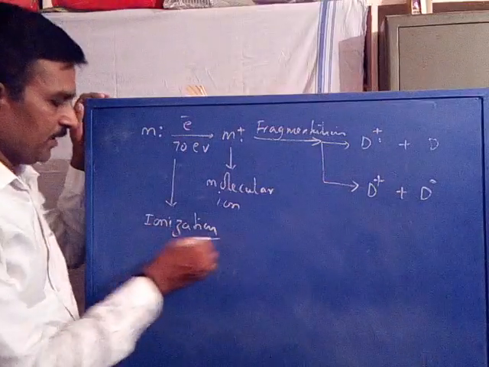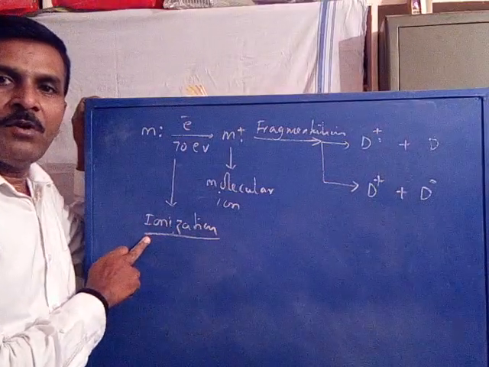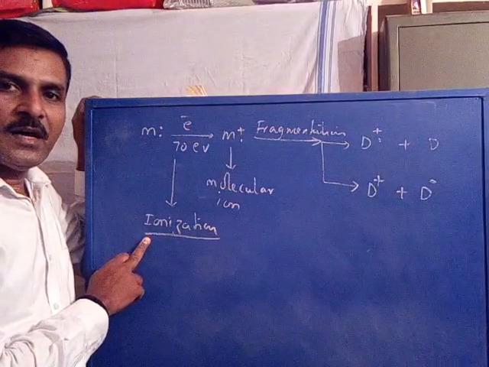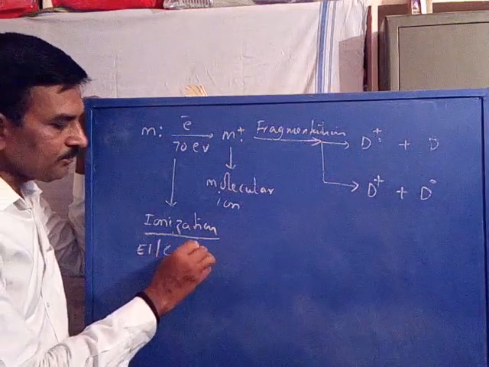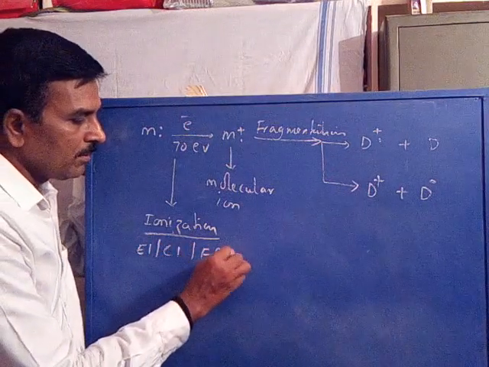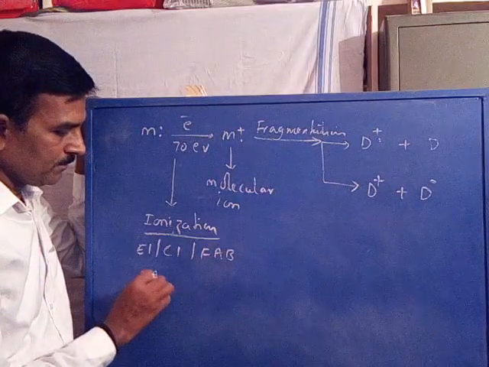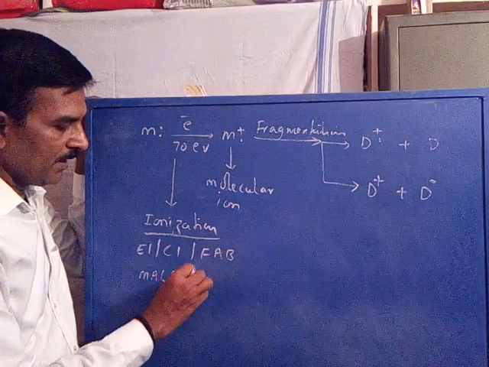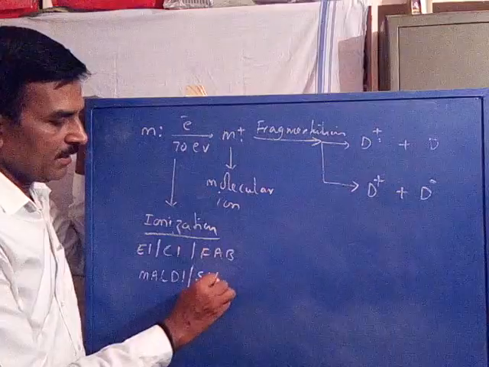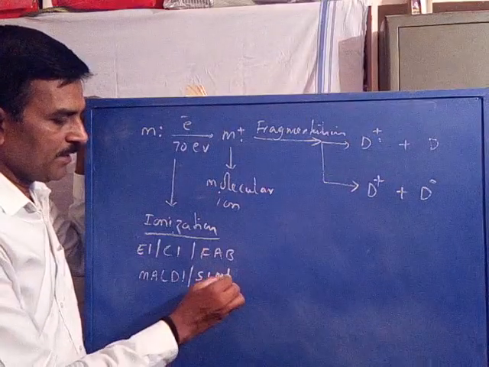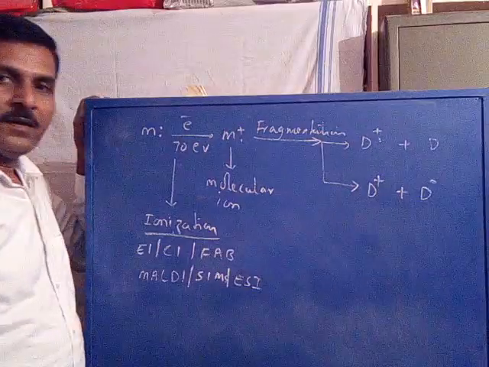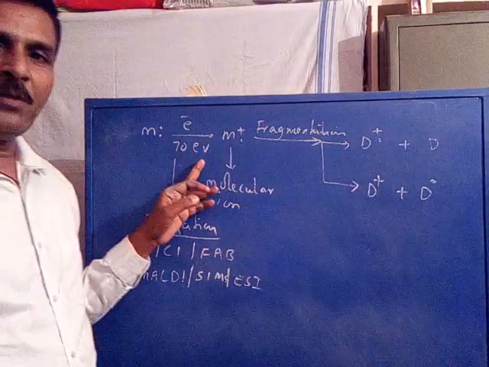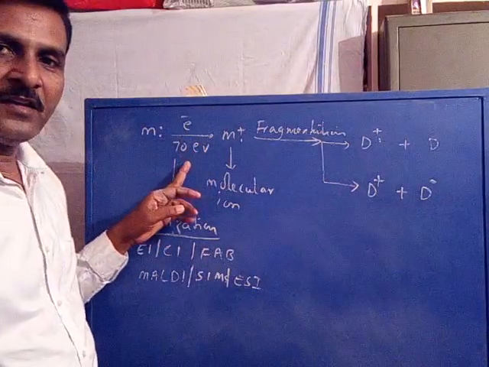Coming to ionization, we have learned about the techniques used for ionization: EI, CI, FAB, MALDI, secondary ion mass spectrometry, SIMS, and electrospray ionization.